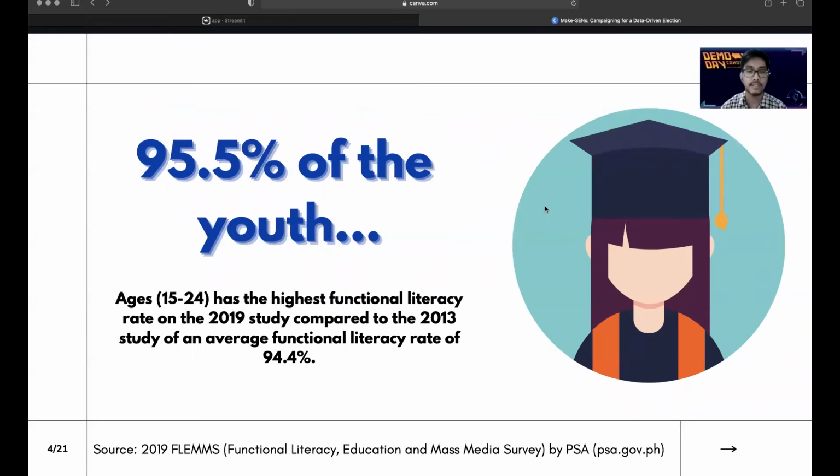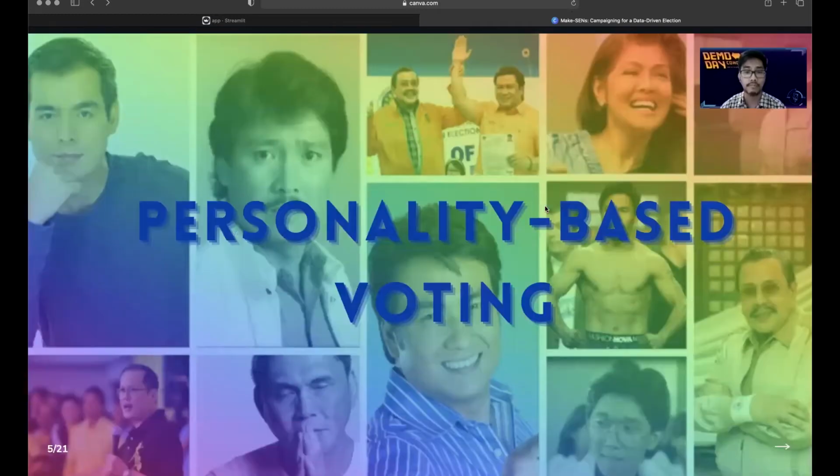According to the 2019 Functional Literacy, Education and Mass Media Survey by the Philippine Statistics Authority, the youth has the highest functional literacy rate at the average of 95.5% compared to the 2013 study of an average functional literacy rate of 94.4% of that age group. The future looks bright for our youth.